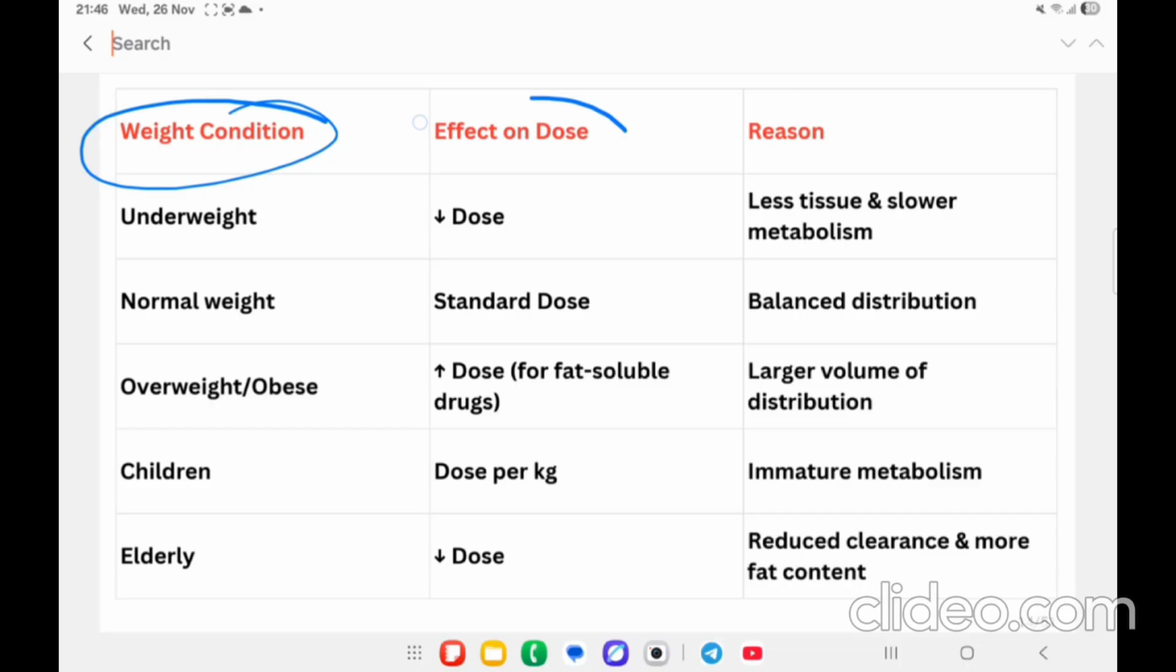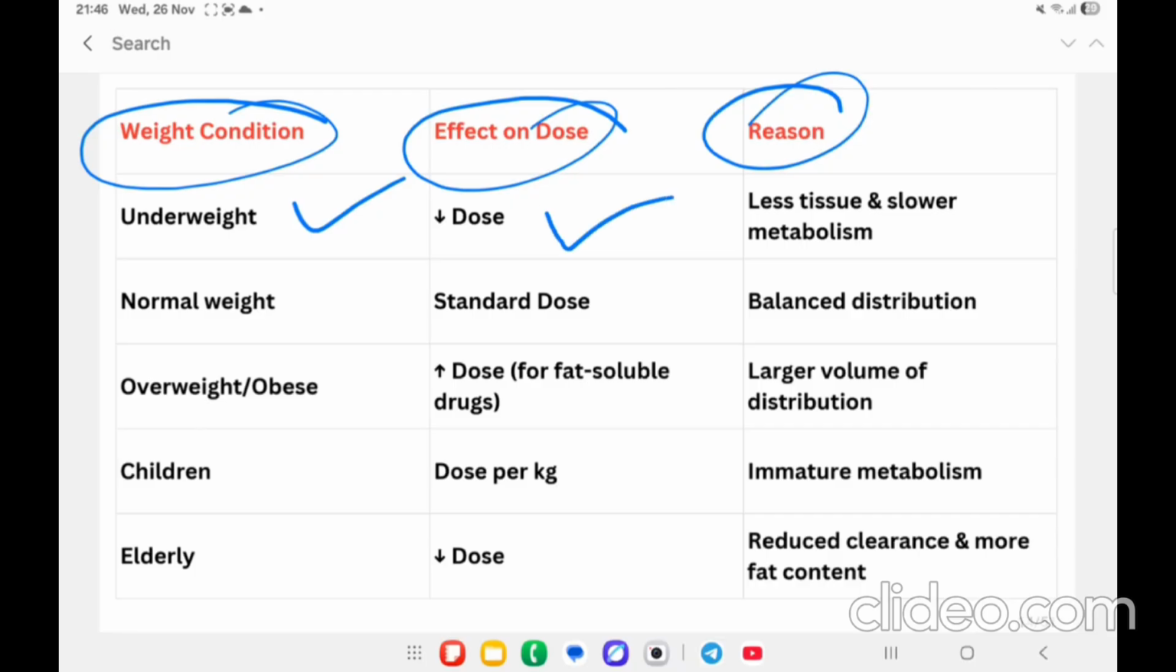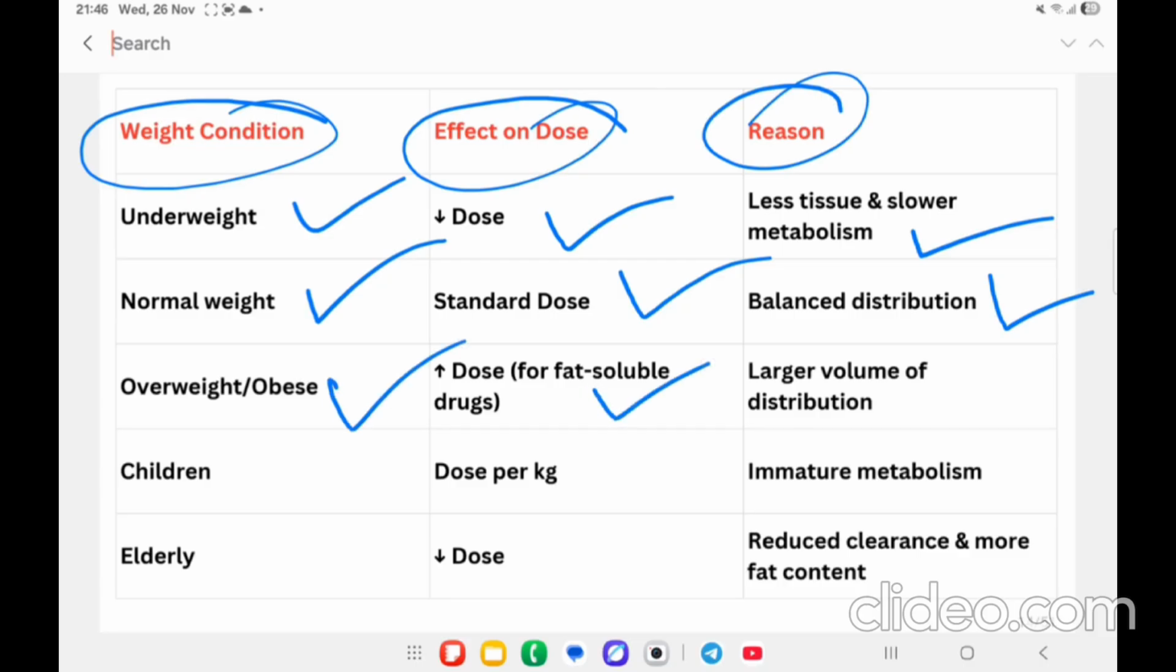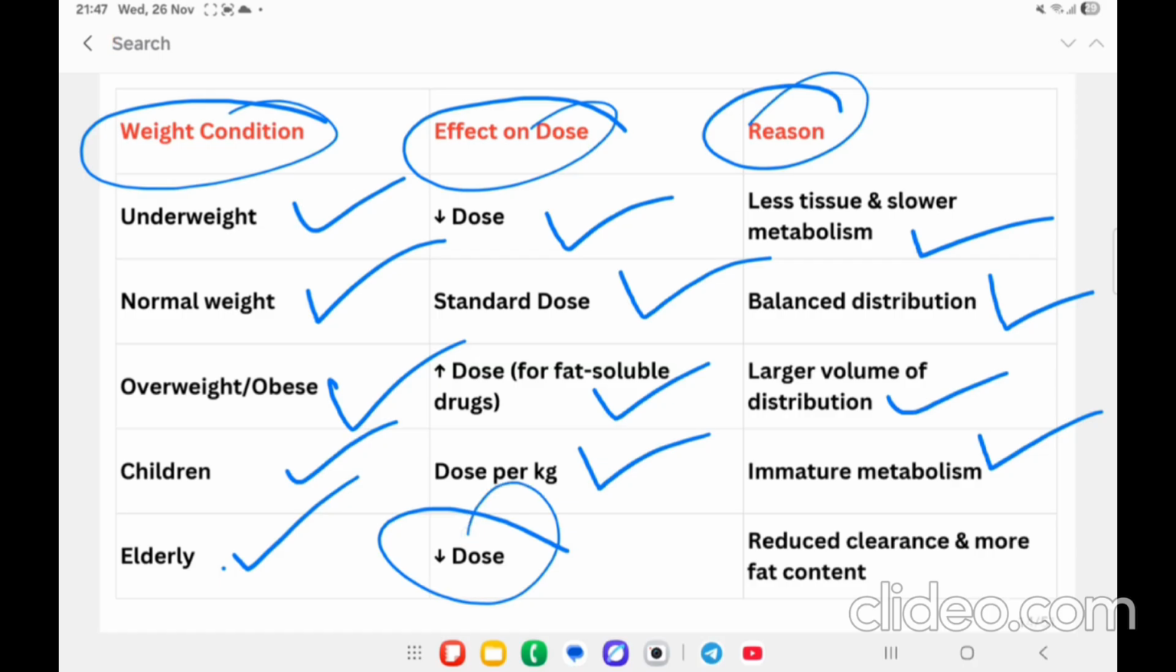Weight condition, effect on dose, then reason. Underweight requires less dose because of less tissue and slow metabolism. Normal weight, standard dose based on distribution. Overweight, high dose or more dose because of a larger volume of distribution. Children, dose per kg because of immature metabolism. In the case of elderly, they require less dose because of reduced clearance from the body.